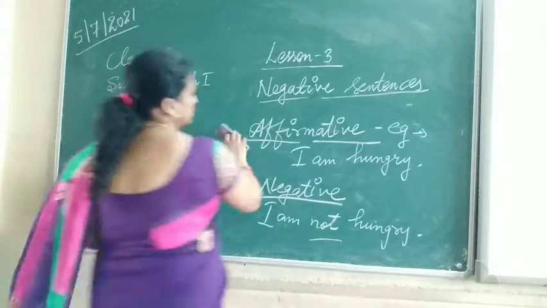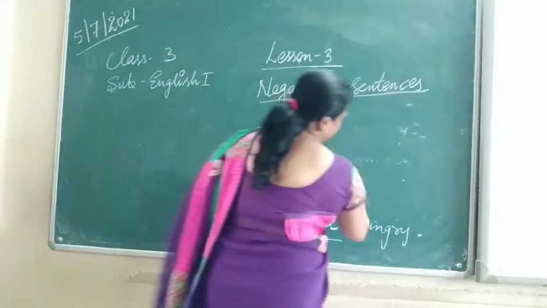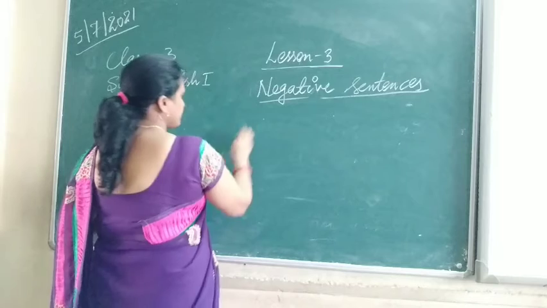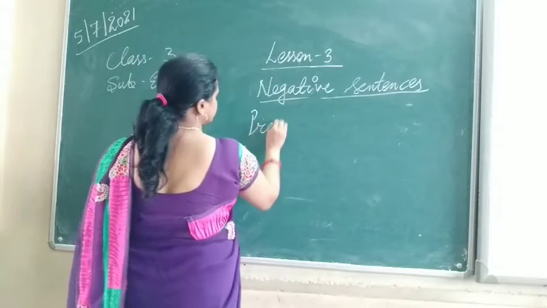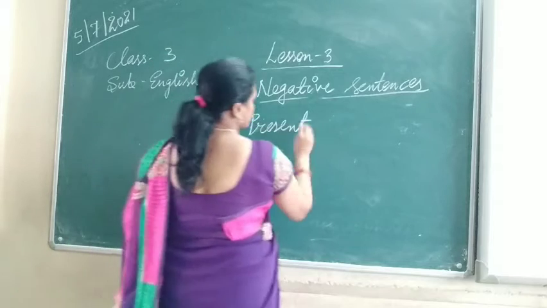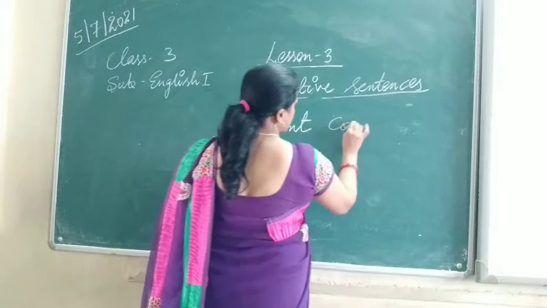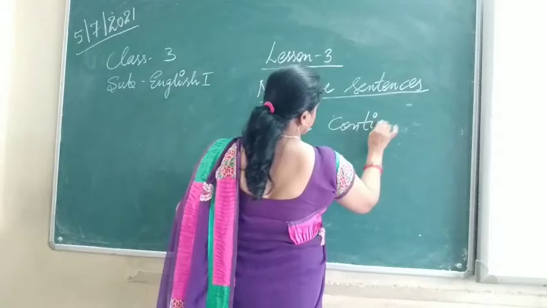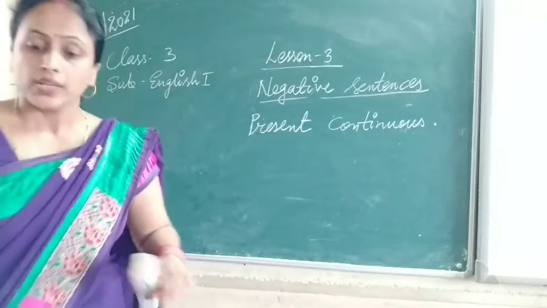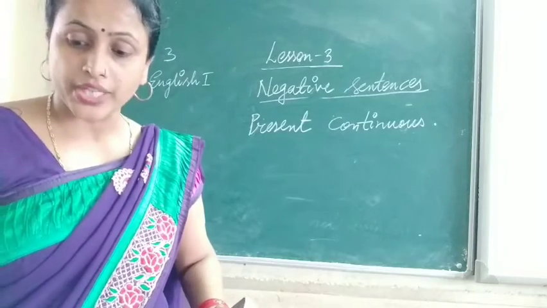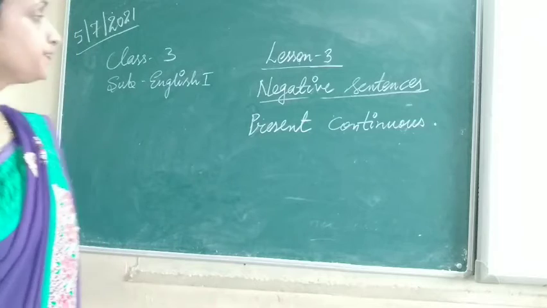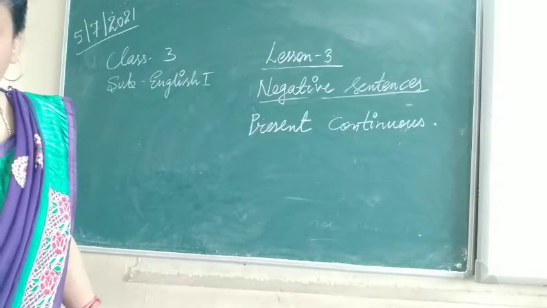So for the present continuous, how do we change into the negative sentence?